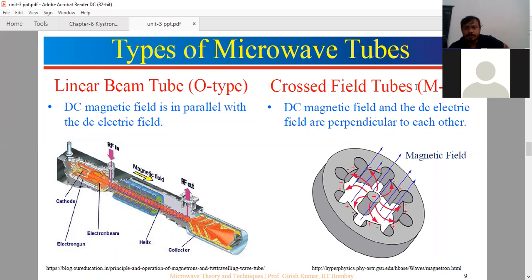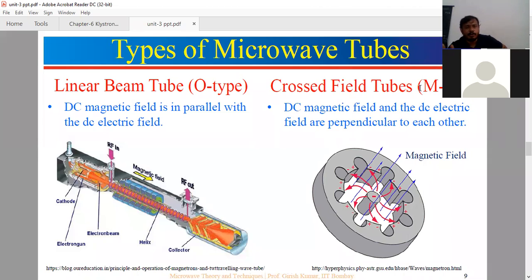In M-type tubes, these are the cross field tubes where magnetic and electric fields are perpendicular to each other. Based on this, there are two types of tubes: linear beam tubes and cross field tubes. In linear beam tubes, the magnetic field is parallel with the electric field. In cross field tubes, the magnetic and electric fields are perpendicular to each other. These are the O-type tube and M-type tube.